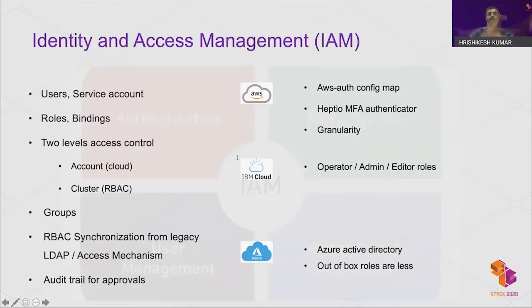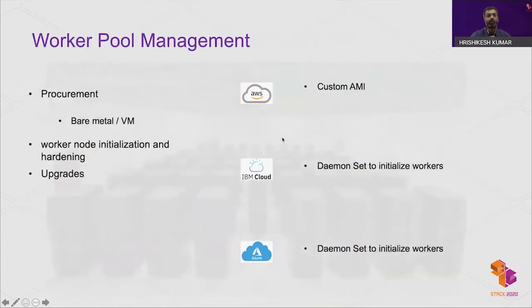AKS is integrated with Azure Active Directory. The cloud provider CLI and UI provide APIs to view, create, and update roles. MFA is also supported.